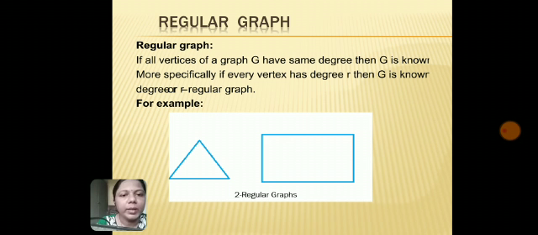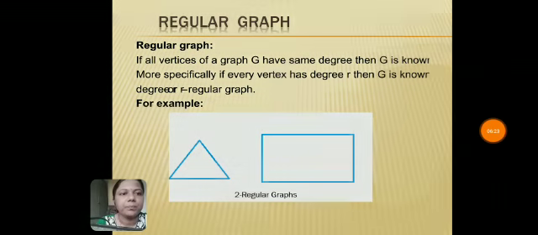Here the number of vertices does not matter. It is totally related to the degree of each and every vertex, and it should be the same. In the first graph, 3 vertices are given, each vertex having degree 2. Similarly, in the second graph, 4 vertices are given, but the degree is 2. So it is a 2-regular graph.